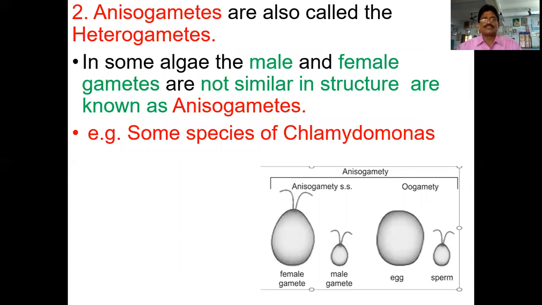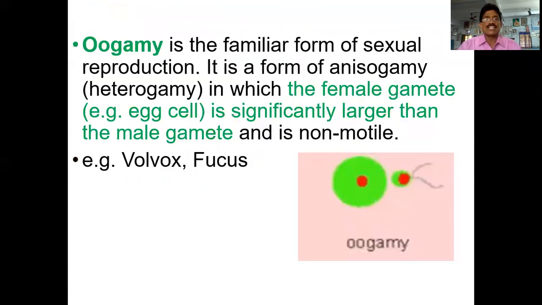Next one, anisogametes are also known as heterogametes. In some algae plants, the male and female gametes are not similar in structure. They are known as anisogametes. In some other species like Chlamydomonas, male and female gametes have different morphological characters, so we can see that. That's why they are known as anisogametes.